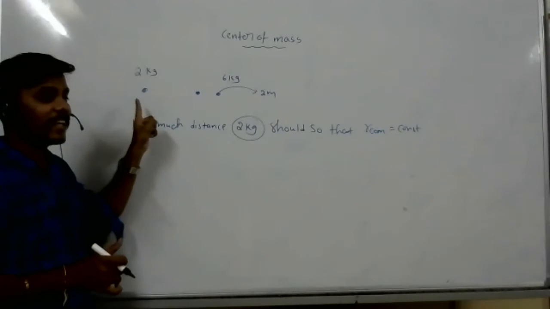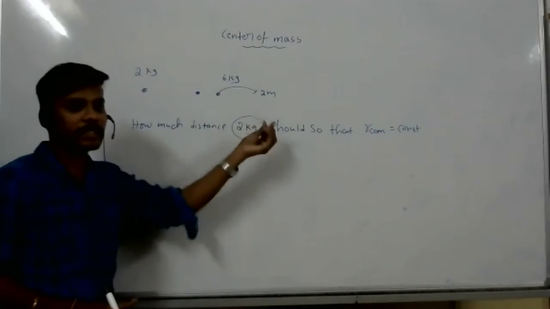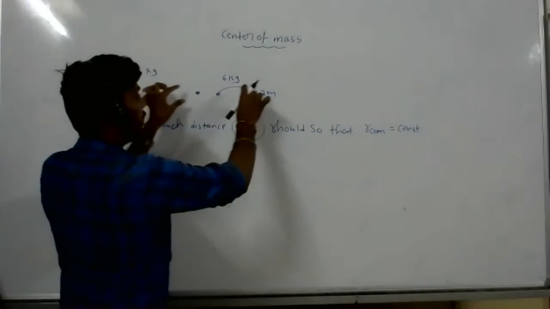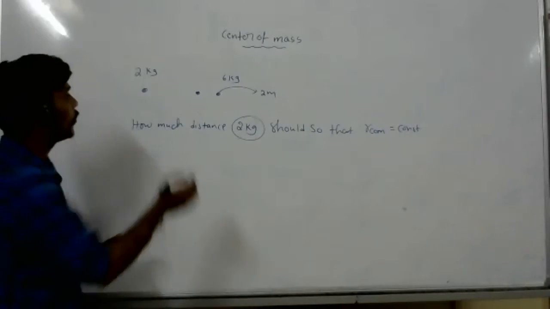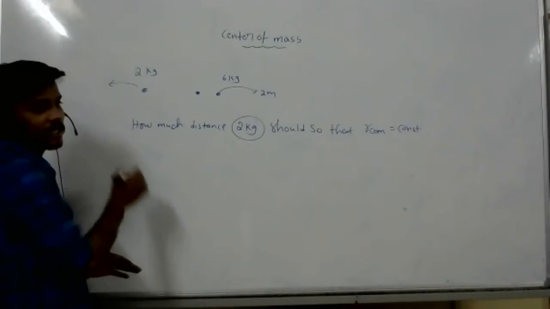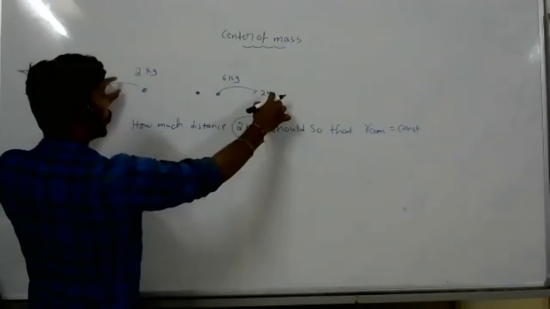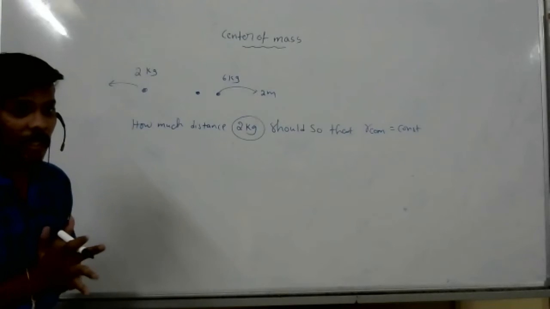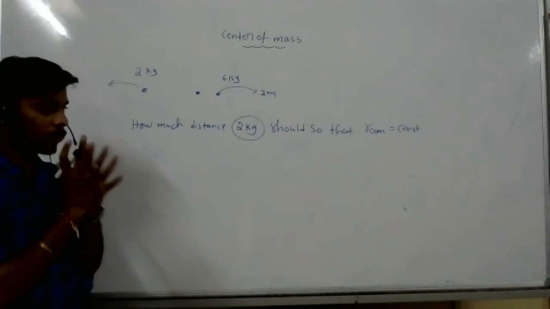Away. This side I have to shift, right? Because if I shift this side, again center of mass will change. It will go closer. So I have to move the 2 kg body this side. When I shift the 6 kg body, I have to shift the 2 kg body. How much? That's the question. Understand clearly? Priyanka, did you understand the question, ma? Yes, sir. No doubt, right?